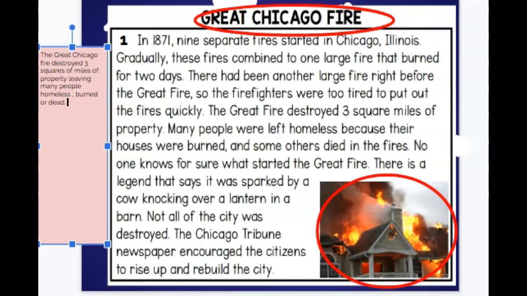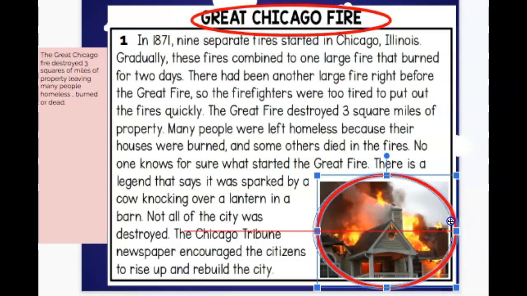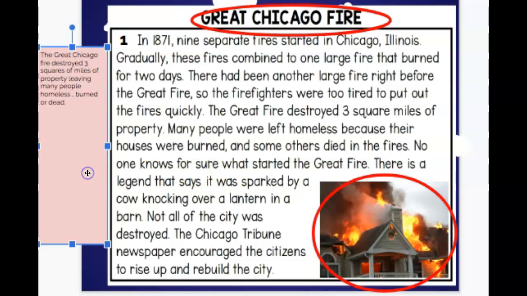So now we're going to read the Great Chicago Fire, and we're going to determine if it's a cause and effect article. So the first thing that we're going to do is we're going to circle the title, Great Chicago Fire, and then we're going to circle the text feature. So here we have a photograph, which is a text feature, right? And so now we're thinking this is going to be about a fire that probably took place in Chicago because it's called the Great Chicago Fire. Notice how I have my pink box on the side. Gisting is part of our grade, so make sure that you're gisting as you read.